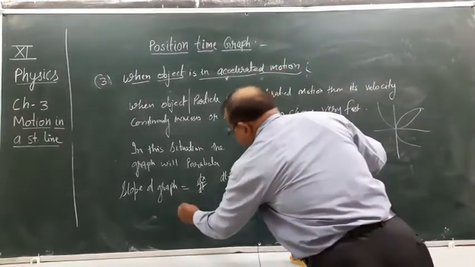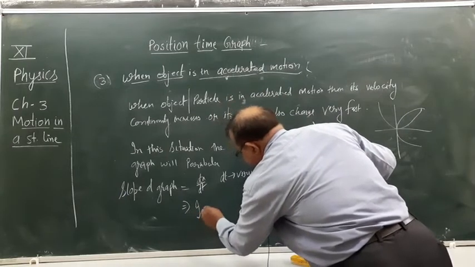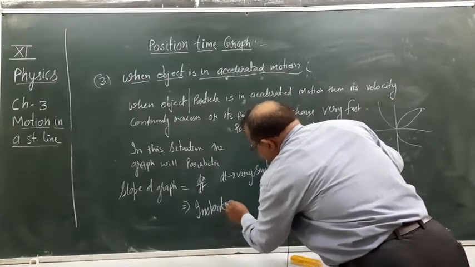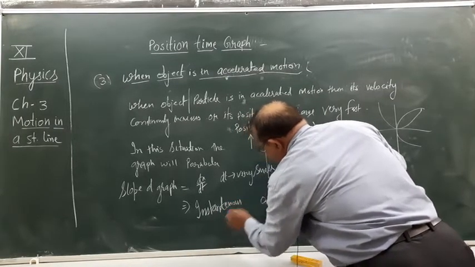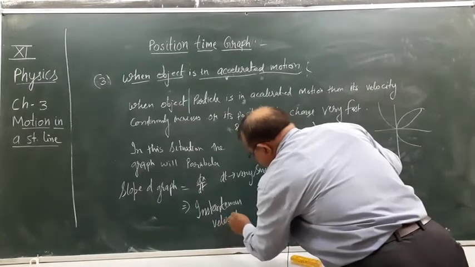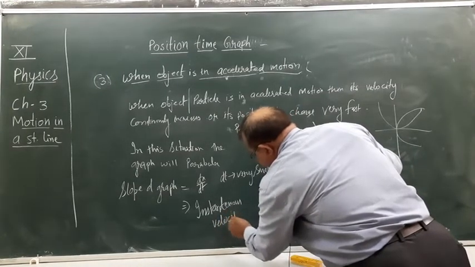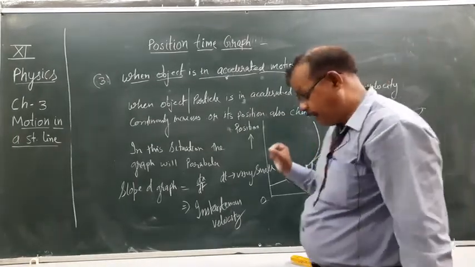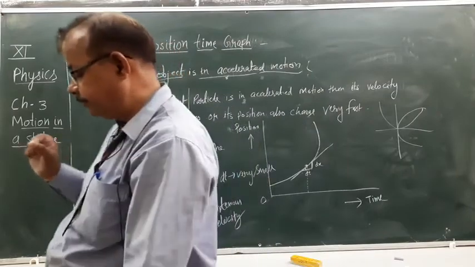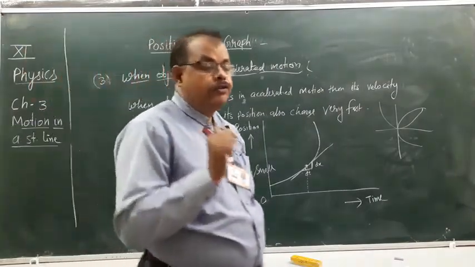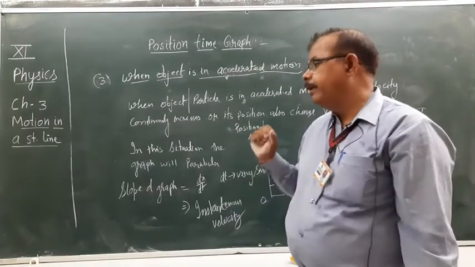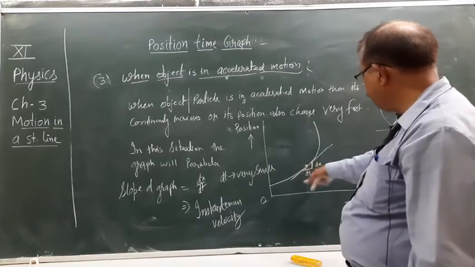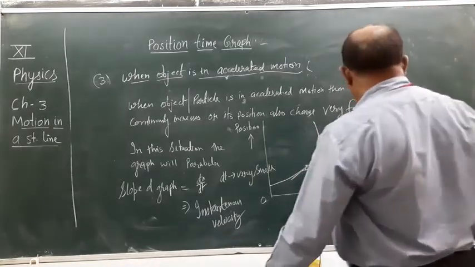So the slope of this graph, when the object is moving in accelerated motion, shows instantaneous velocity.